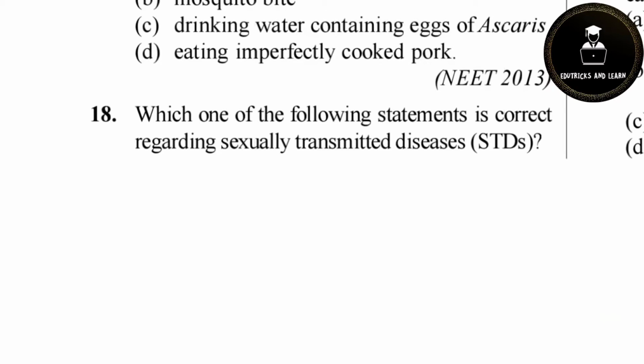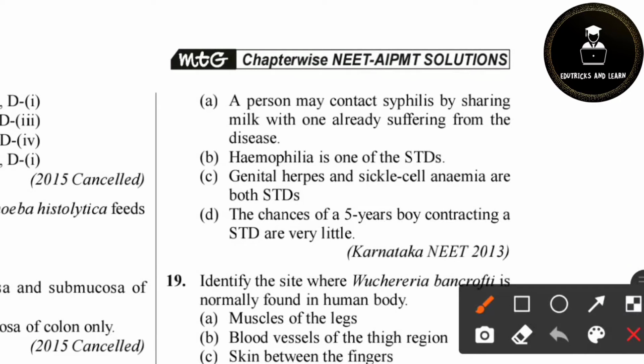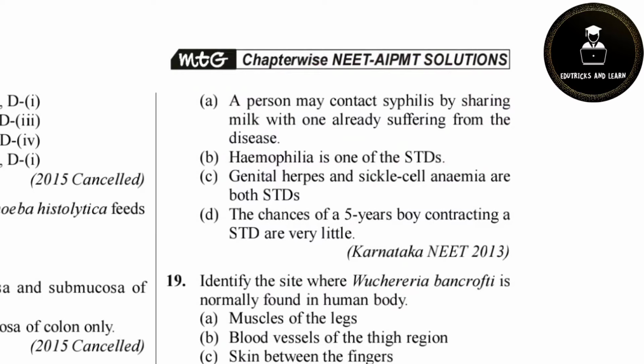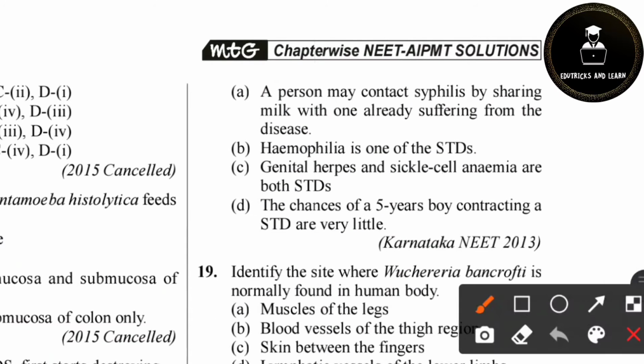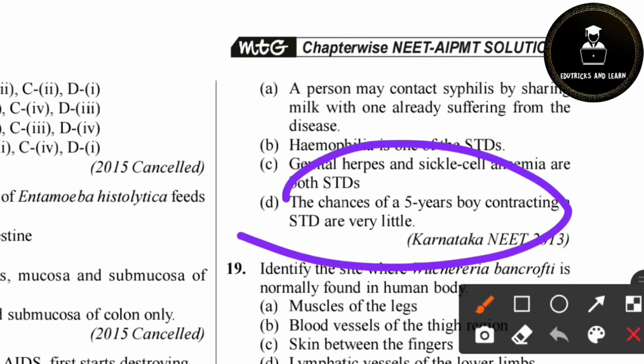18th question. Which of the following is correct regarding sexually transmitted disease? A person may contract syphilis by sharing milk with one who is suffering from the disease. It is not correct because syphilis is sexually transmitted, not by sharing milk. Then, hemophilia is one of the STDs. Wrong. Hemophilia is a genetic disorder. Genital herpes and sickle cell anemia are both STDs. Sickle cell anemia is not an STD. It is a genetic disorder. And then, the chance of a 5-year-old boy contracting an STD is very little. Option D is the correct answer.